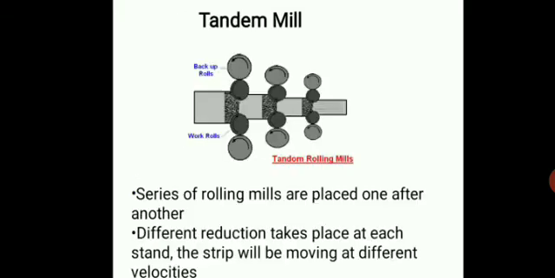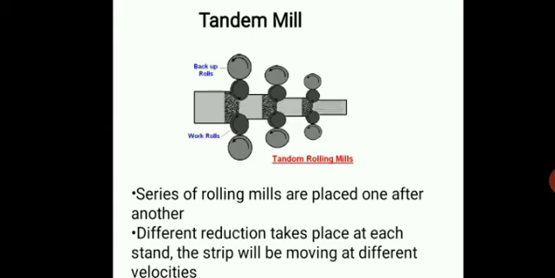Okay, and the next one is tandem mill. In tandem mill, a series of rolling mills are placed one after another. The strip will be moving at different velocities, and different direction takes place at each stand.